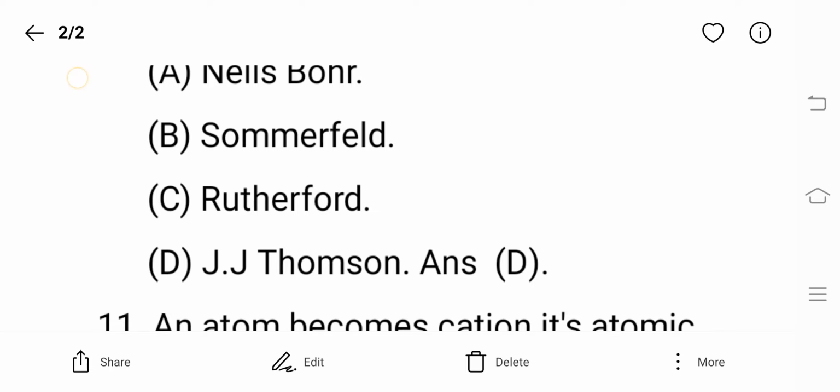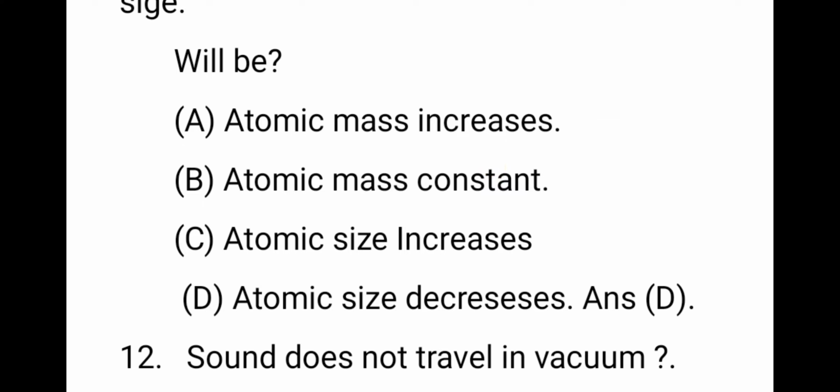The next question: when an atom becomes a cation, its atomic size will be, the right answer is decreases, because if the atom loses one electron, it becomes positively charged. The positive charge always tends to pull the electrons towards itself. Automatically the atomic size will decrease.